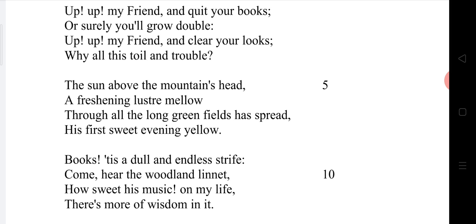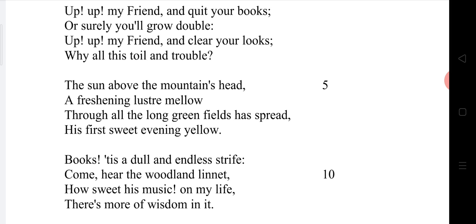Why all these toil and trouble? Yes. Do you require all this hard work? Do you require all these difficulties? Yes, my dear friend, you never require. You need not go through these hard works and troubles. Yes, you are doing hard work. You are working very hard with these books for long hours. You are getting trouble in reading the books.